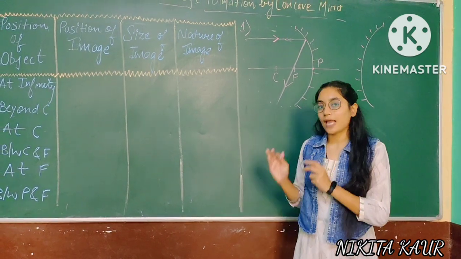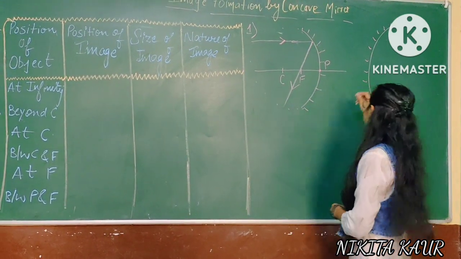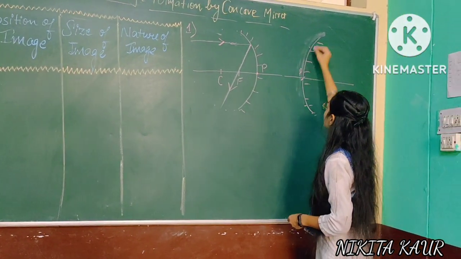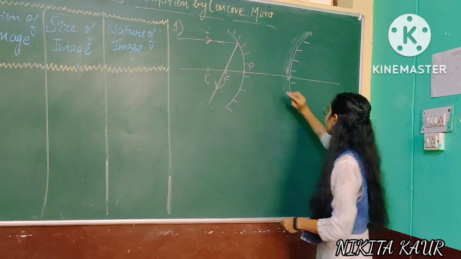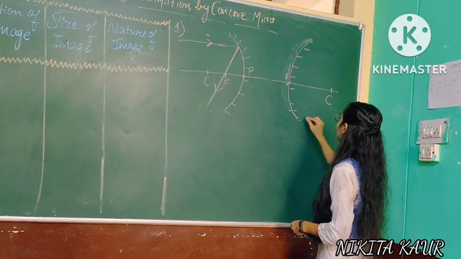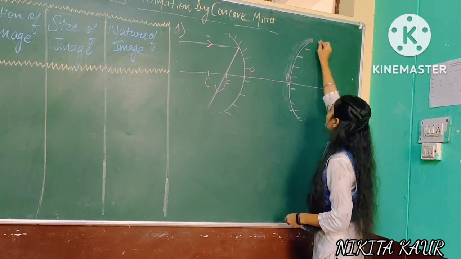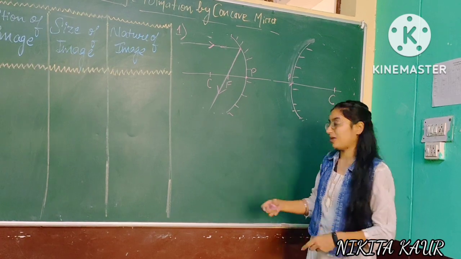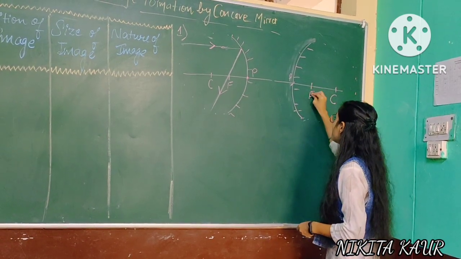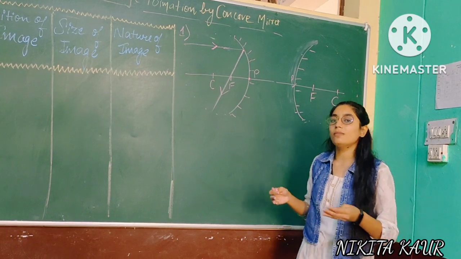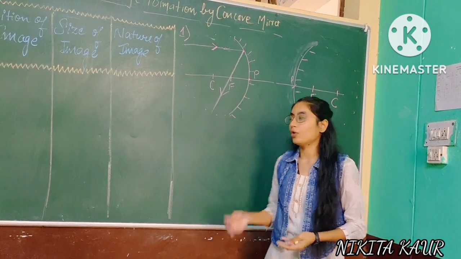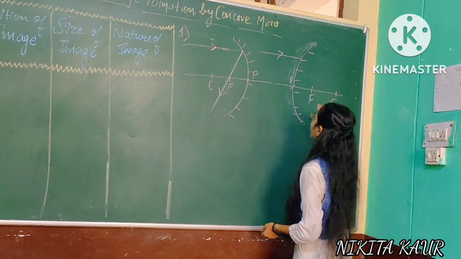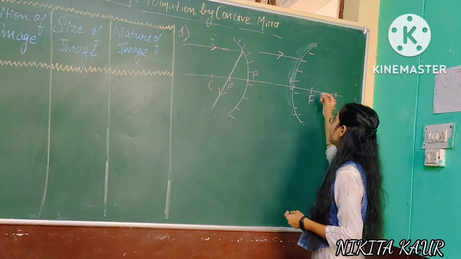The same rule is applicable for the convex mirror. This is the pole, because this is the center of the reflecting surface. If I complete the imaginary sphere of this reflecting surface, this will be the center, so this is known as the center of curvature. Again, this is the focus. Focus is the point where all the incident rays meet, or where the image will be formed. So if light is coming in a parallel manner, it will pass through the focus.